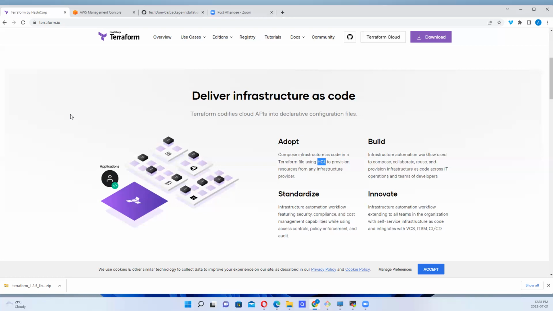For example, you are looking at creating a virtual machine like EC2 instance. But Ansible, on the other hand, deals with configuration management, right? The strong point for Ansible is configuration management.